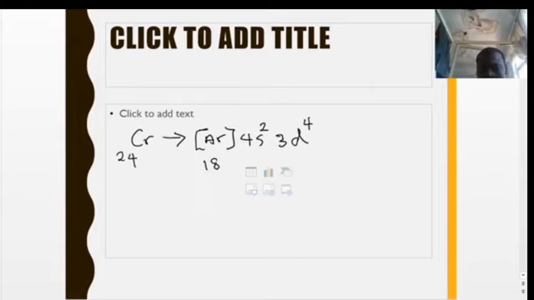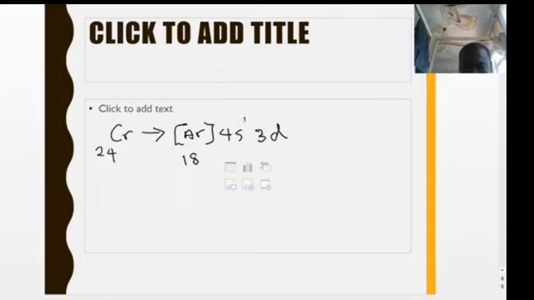But chromium has an exception because of the rule of stability. Then the electronic configuration of chromium is going to change. So chromium becomes 4s1 and this becomes 3d5. So this is how to write the electronic configuration of chromium.